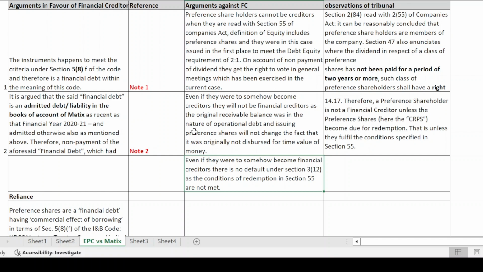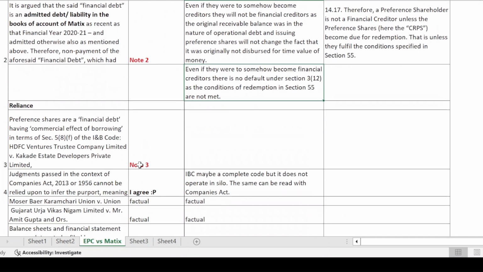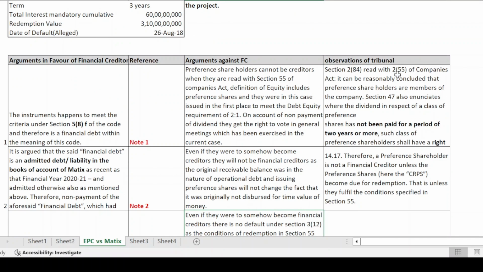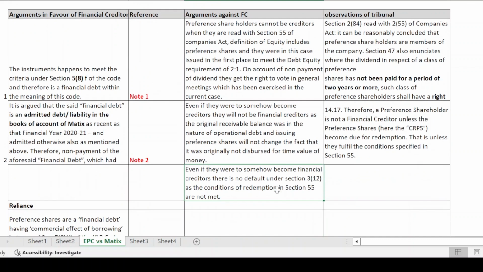Now, this is the precise reason why the prayer of the petitioner was that the IBC is a complete code and there is no need to go to section 2(84) or other such sections, section 55 for example, of the Companies Act to understand and interpret the position of a particular instrument in the context of the IBC. But the tribunal adjudicated that no, a comprehensive understanding of the instrument is needed so that we can establish whether that instrument would fit under section 5(8)(f) or not.